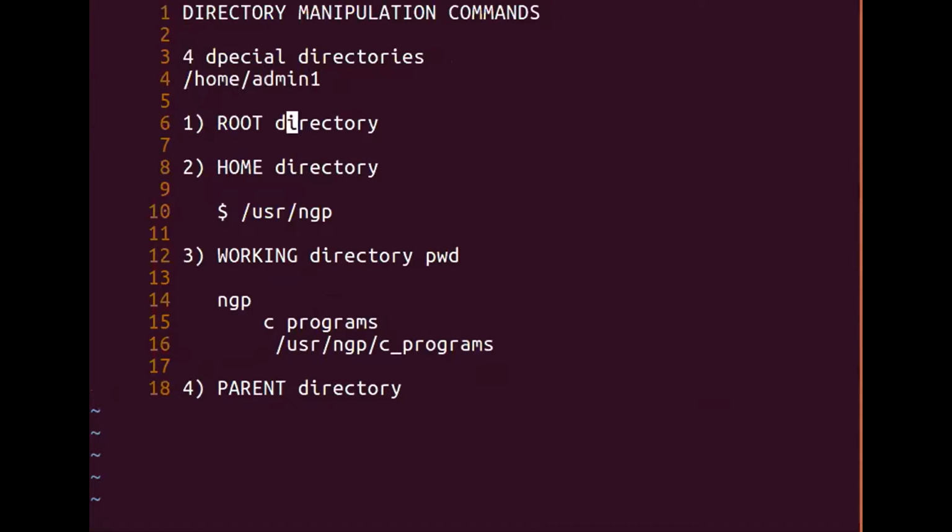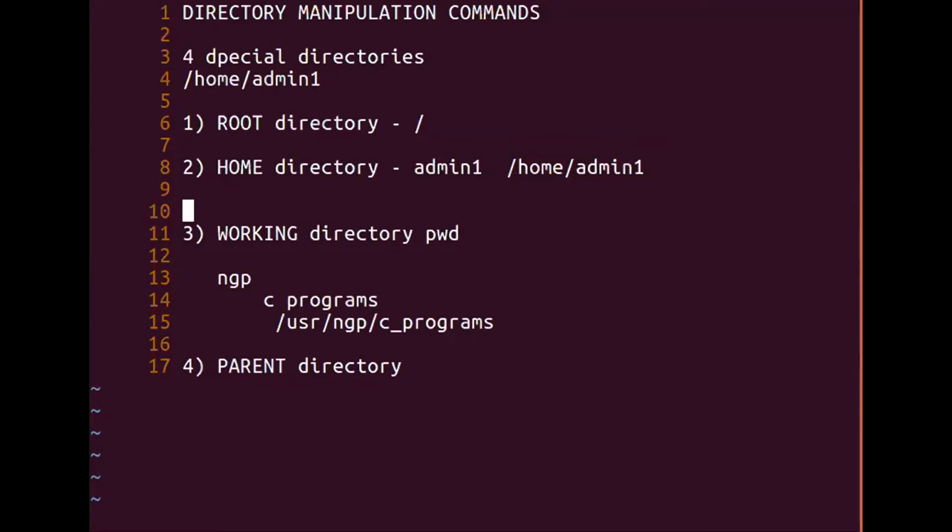Now let us look at all these 4 directories in this example of line number 4. The root directory is slash. My home directory is admin1, or you can also say /home/admin1. That is my home directory.